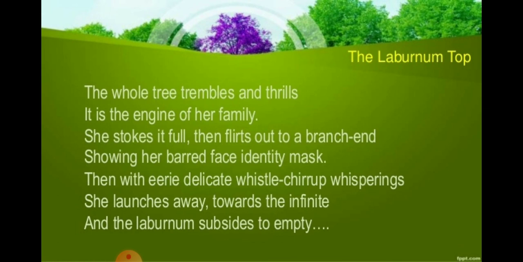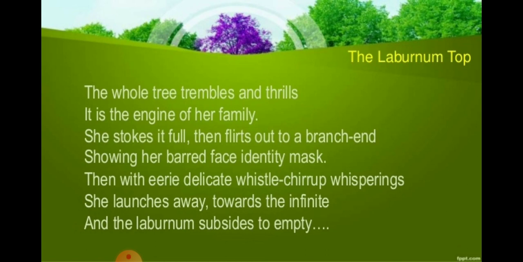Now see the last three lines, right? "Then with airy delicate whistle, chirp, whisperings, she launches away towards the infinite, and the laburnum subsides to empty." Yes. "Airy" here means wonderful.